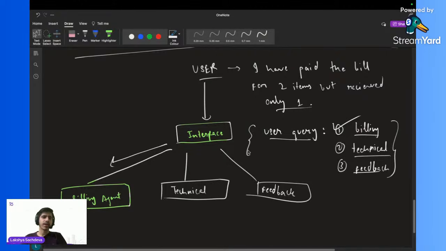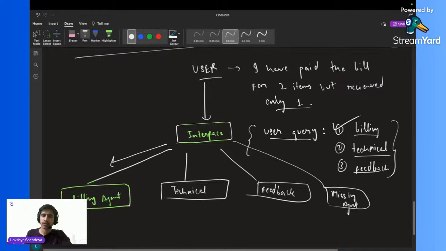You can also keep one more agent, let's say a missing item agent. So this is one more agent you can keep. You can keep n number of agents, but right now I am taking 3 agents only. So this will send the query to the billing agent.